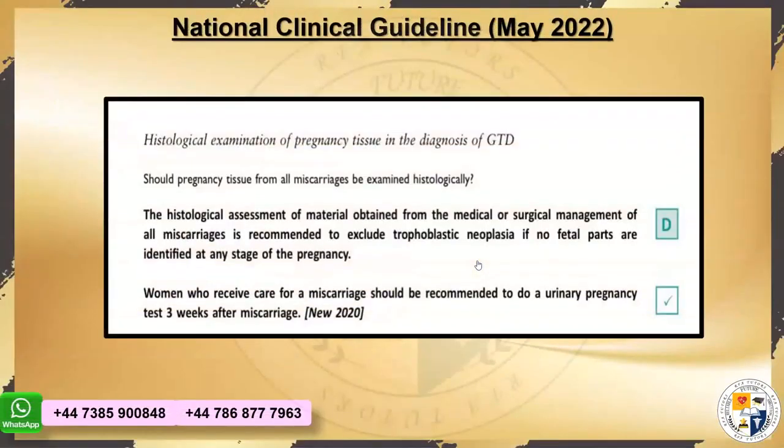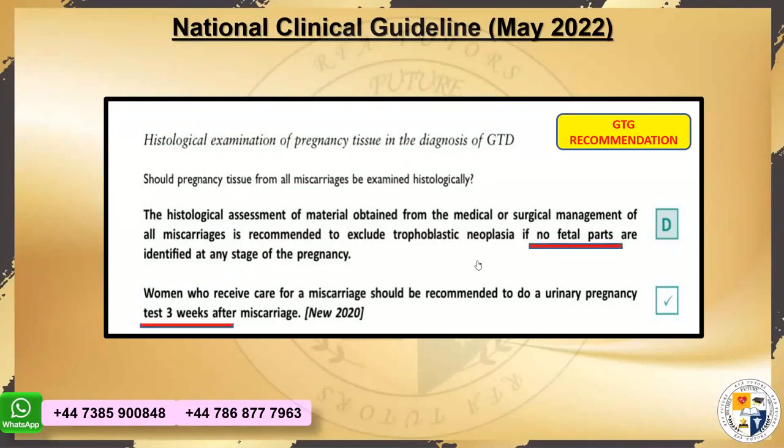Now, if you go to the Green Top guideline, it says, and I quote, that the histological assessment of material obtained from the medical or surgical management is recommended only if no fetal parts are identified. So what is the buzzword? Do people understand? The GTG says if no fetal parts are there, then only we are going to send. And the Green Top guideline says that the urine pregnancy test following a miscarriage would be 3 weeks after the miscarriage.